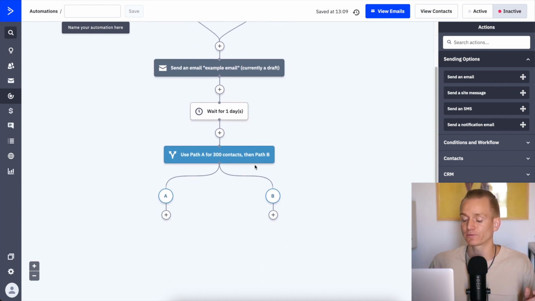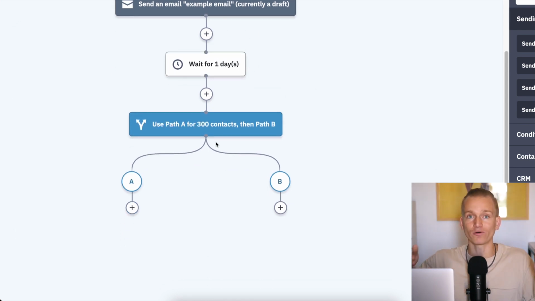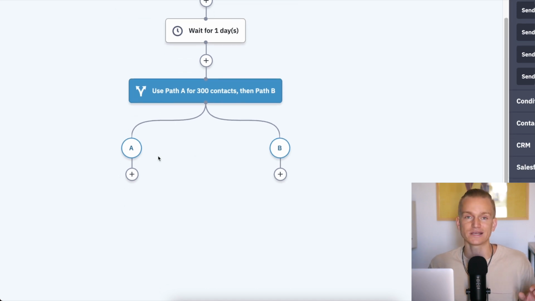And what I mean by this is, for example, right here, let's say you have your email marketing automation, and here you send out an email. Let's say you do, okay, let's wait for 1 day. And then within this workflow, you want to perhaps divide the audience, and you can do it in half. You can actually choose a percentage, however you want to do it. Here, for example, it shows only 300 contacts going to one path instead of the other. And then I can send out, let's say, one email copy to half of my audience, and another email copy to the other half of my audience within the automations that I have created, and see which one performs better.